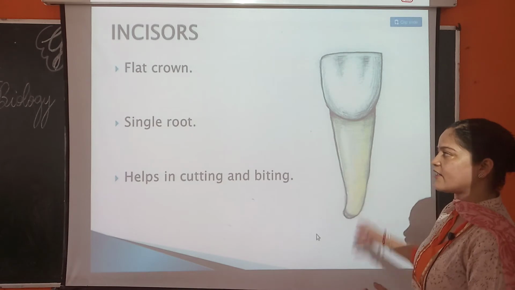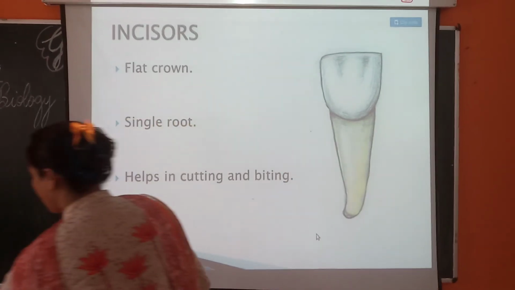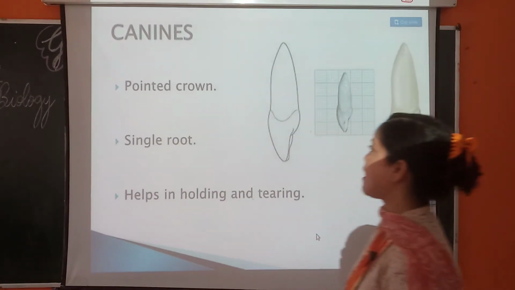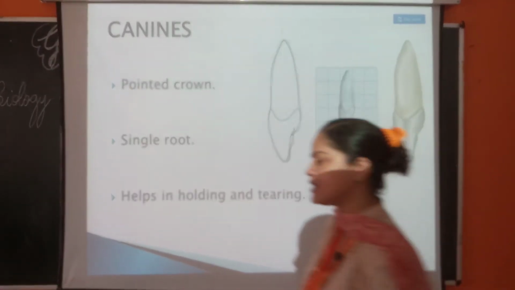Incisors are flat crowned, single root and help in cutting and biting. I have told you earlier. Canines are pointed crown, single root, and help in holding and tearing.